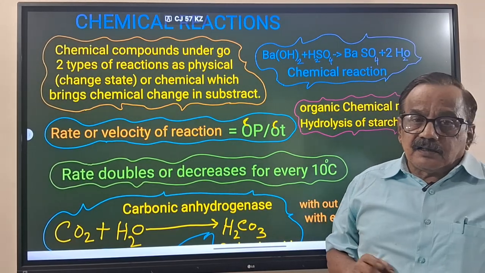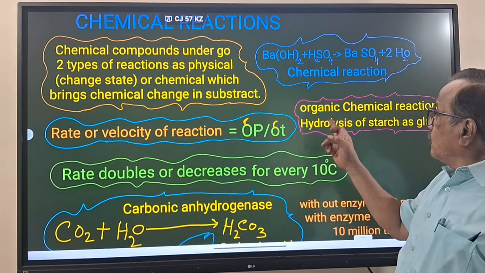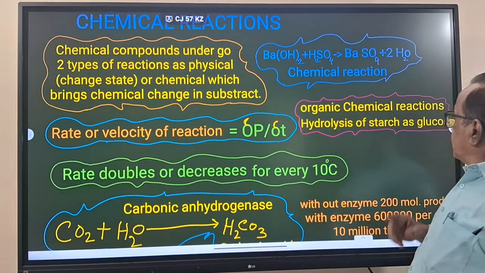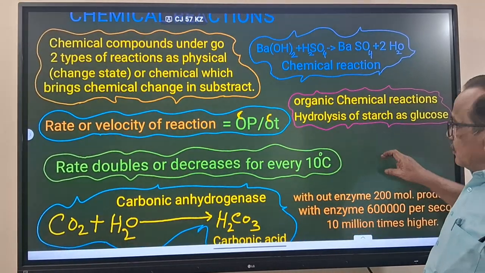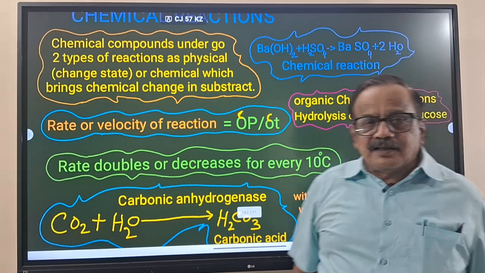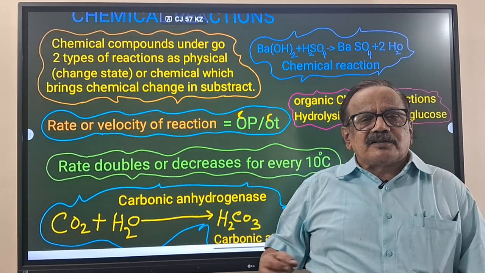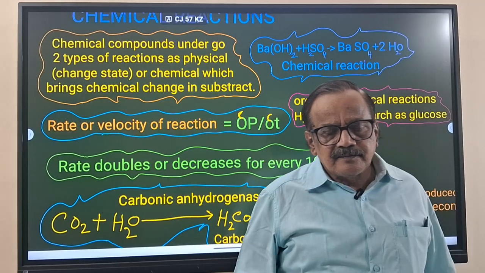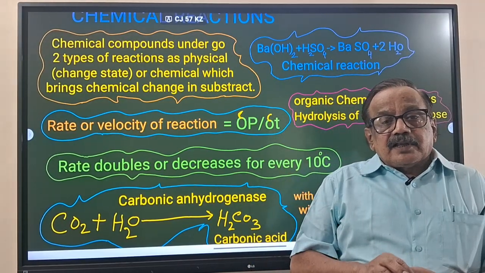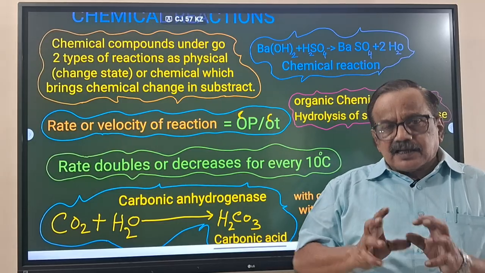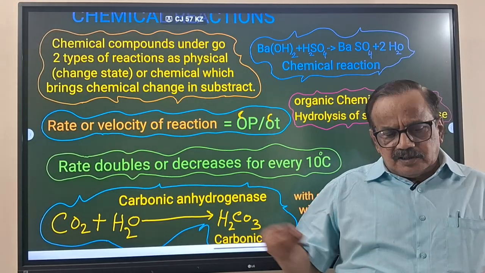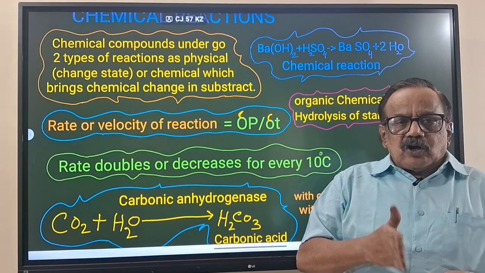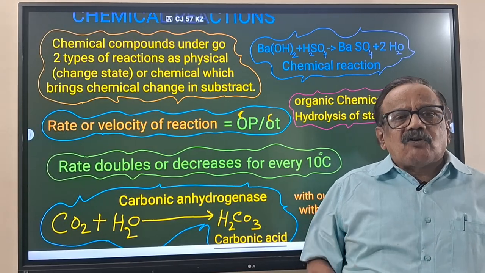Now we already saw an inorganic chemical reaction. What about organic chemical reactions? Organic chemical reaction, that is the hydrolysis of starch into glucose. What is this? The amylase enzyme is used to convert starch into glucose in the digestive system. 8th class onwards you are studying. So what will the enzyme do? Starch is made up of glucose molecules attached one to another. That already we discussed. Those bonds will be broken and it will become glucose.